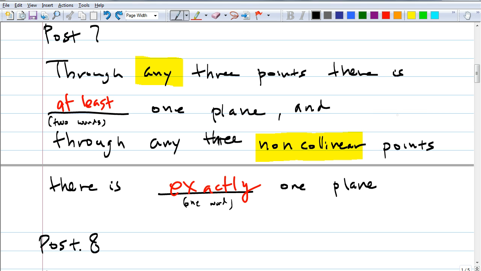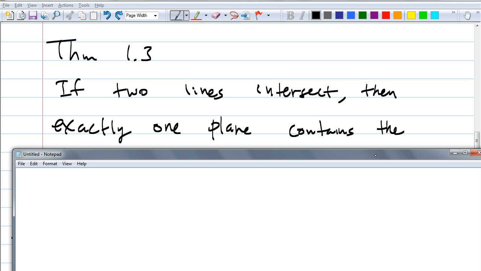Here you're talking about 3 non-collinear points. The theorem is talking about a line and a point outside the line. And I know that in our head it's the same thing, really, but you see there's a subtle difference, okay? Let's look at our third theorem. If 2 lines intersect, then exactly one plane contains, of course, we need something there. Think about what needs to go after so that this makes sense.